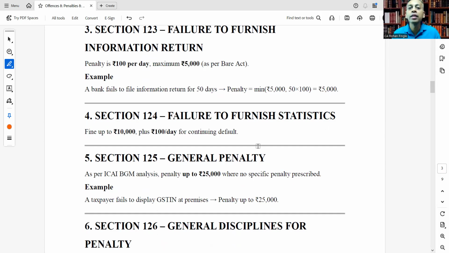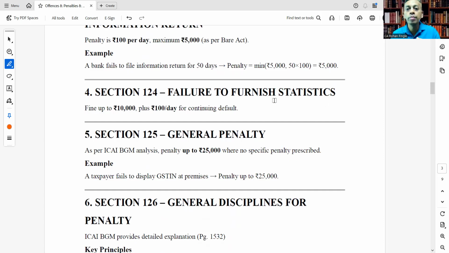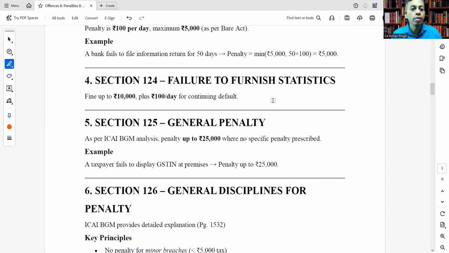That is the maximum, it cannot be more than that. So penalty will be 50 into rupees 100 per day, so it will be 5,000.